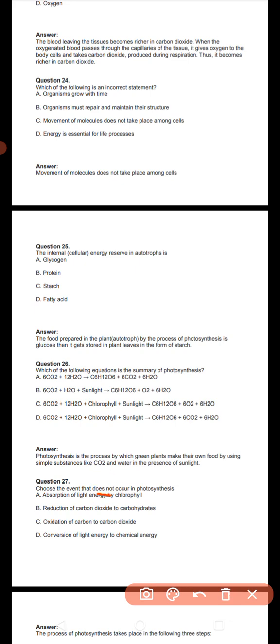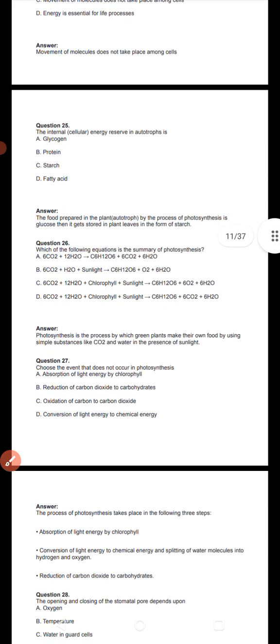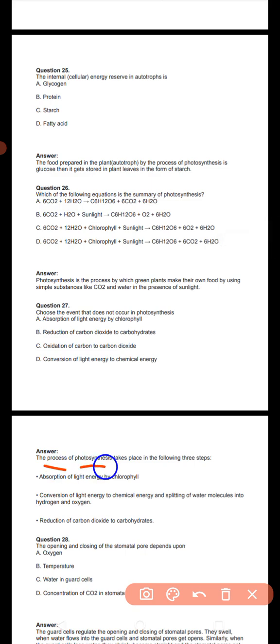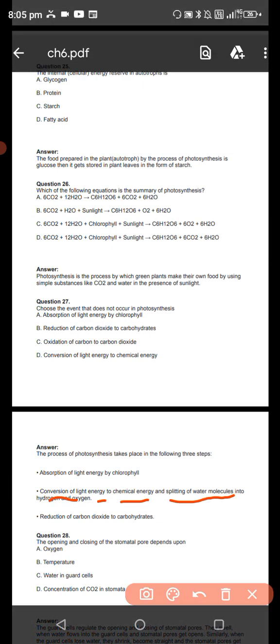Which event does not occur in photosynthesis? The process of photosynthesis takes place in the following steps: absorption of the light energy by chlorophyll, conversion of light energy to chemical energy, splitting of the water molecules into hydrogen and oxygen, and reduction of the carbon dioxide to carbohydrate. Next question.